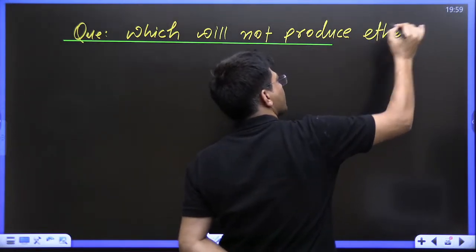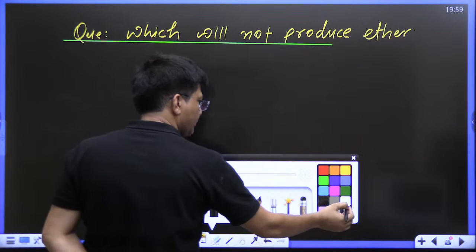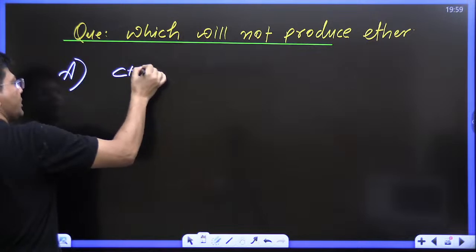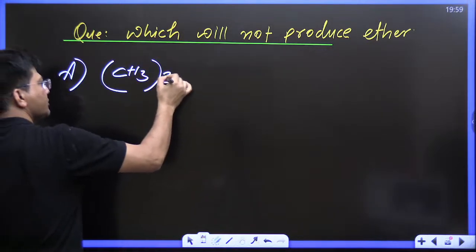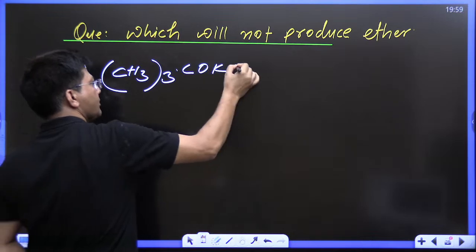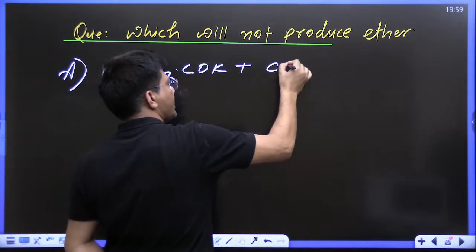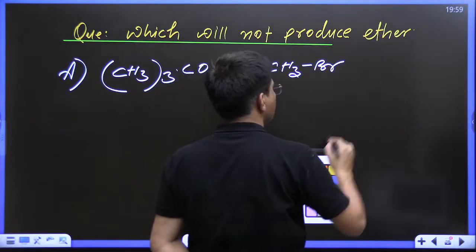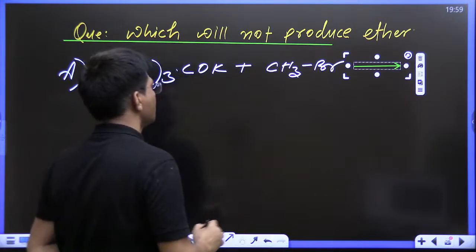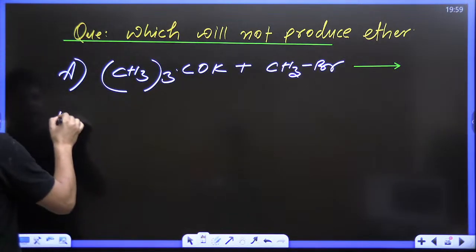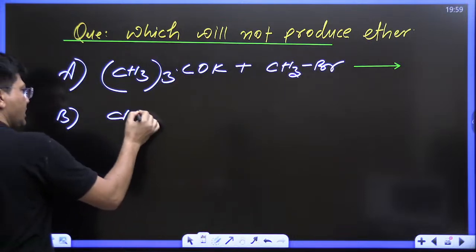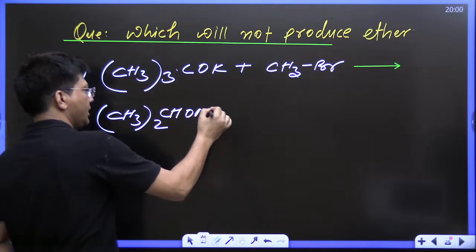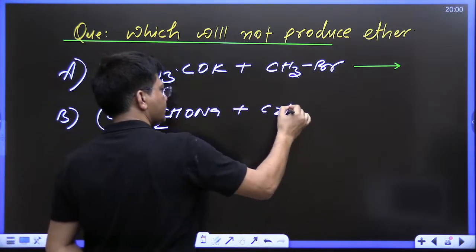Let's see whether you are able to do it or not. A1 is (CH3)3COK plus CH3Br. This is the reaction. The second one, B1, is (CH3)2CHONa plus C2H5Cl.